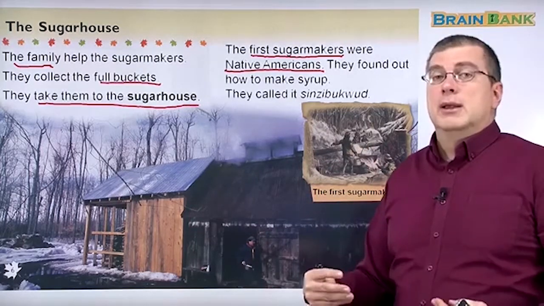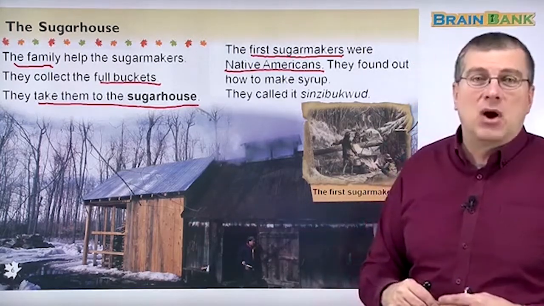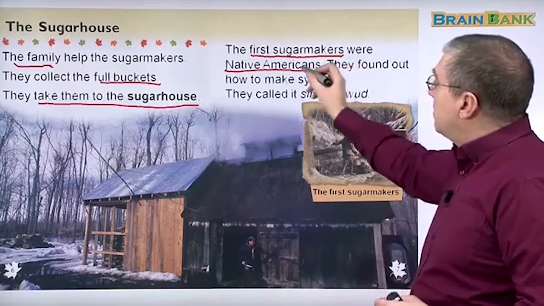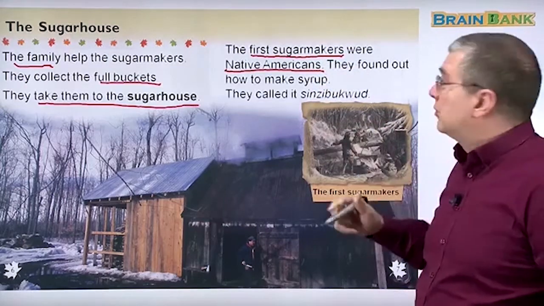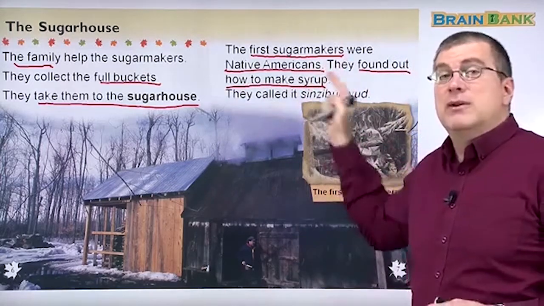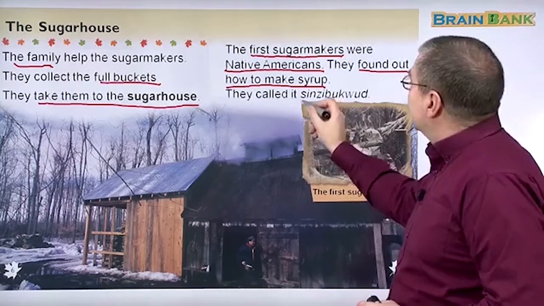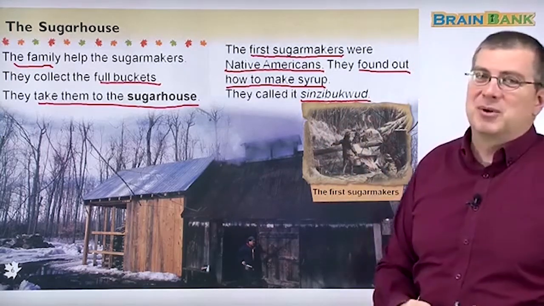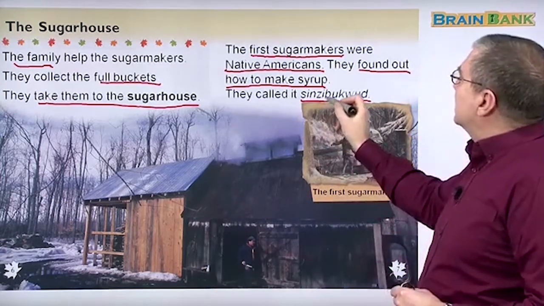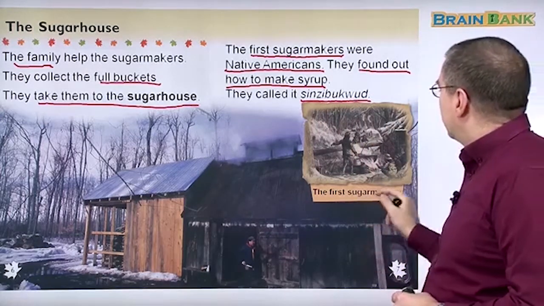They knew their world. They knew what trees were good to use. They knew how to farm plants in their area. So they were the first people to make syrup from maple trees. They found out how to make syrup. They were the first sugar makers. They called it Sinzibukwad. I don't know if my pronunciation is good because I don't speak this type of language, but they called it Sinzibukwad, okay? These are the first sugar makers.